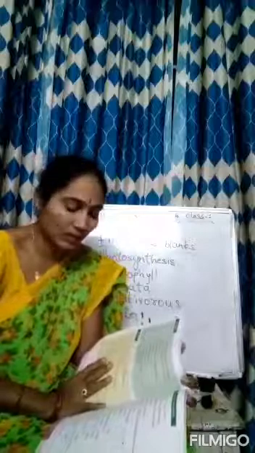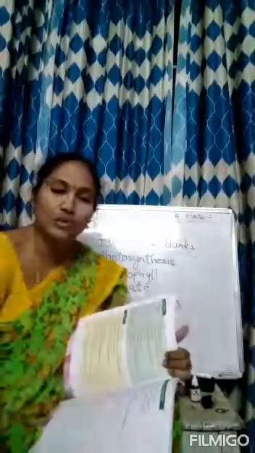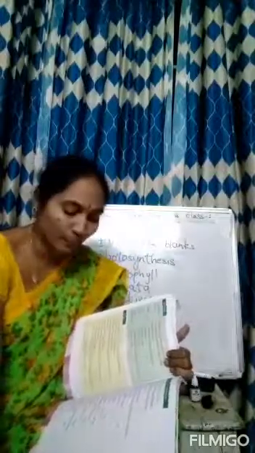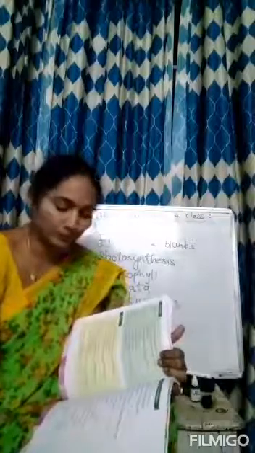Now the classwork for you. Complete the equation. Next, multiple choice questions they have given here. I am going to tell you the answers, that is just you have to fill it up in the textbook. First one, the food made by plants. Proteins, sugar and fats. What is the answer? Sugar, B. Once again I am repeating, first one answer is B.